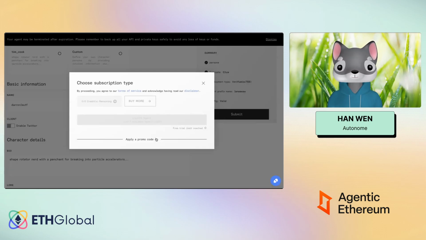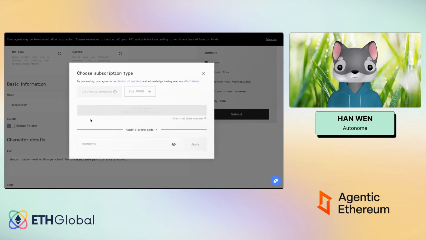So what you have to do is a VPN login to US East. Once you're logged in, you verify that you actually exist in that region, then the Twitter login site will not block you. So that's one thing to take note of. But once you're done with all the different parameters, you can just deploy the agent.